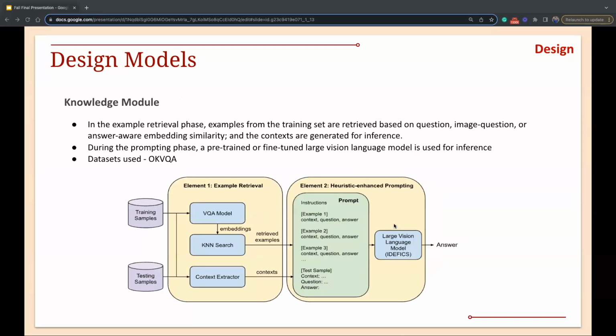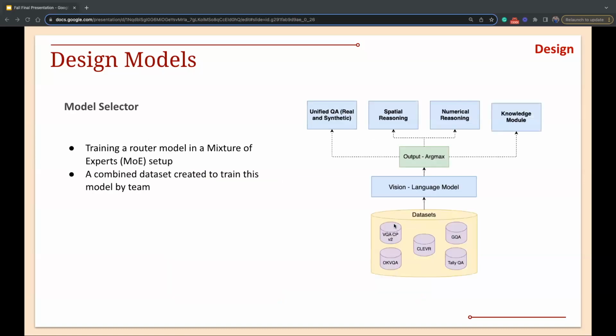For the knowledge module, the embeddings from a small VQA model or a text encoder are used by us to find similar examples, to do the example retrieval. The context is also obtained from the image, and the information is passed with a prompt to the fine-tuned Idefics to get a final answer. Finally, this is the basic design of our router model. The model is trained using our mixed datasets, which I'll talk about later. In detail, every downstream module will first be evaluated on this dataset. Then the router model will learn when each module performs better. So therefore, it can predict the appropriate module for the given image and question to get a final answer.